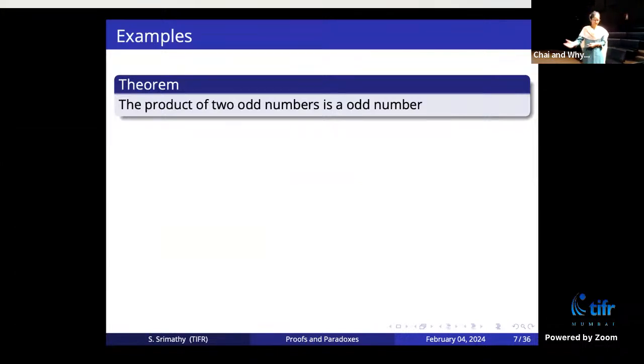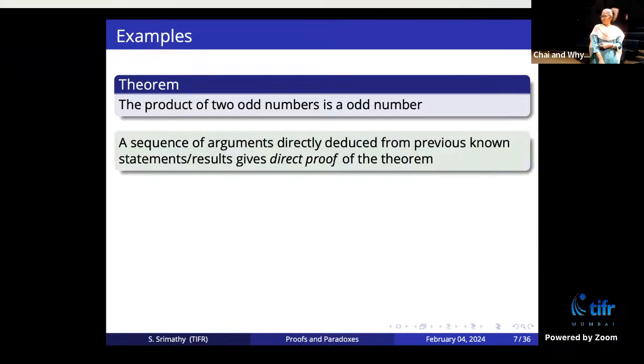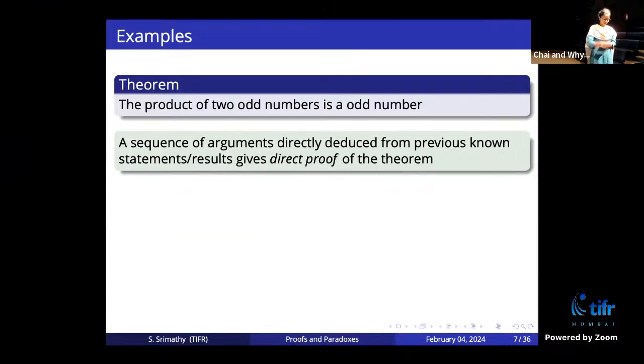Here is an example that we just saw. The product of two odd numbers is odd. The argument that I gave before is not a proof because it is not exhaustive. So I want to give an actual proof. Here is a direct proof. A direct proof means a sequence of arguments deduced from previously known statements that gives you the conclusion of the statement. That proves the validity of the statement.